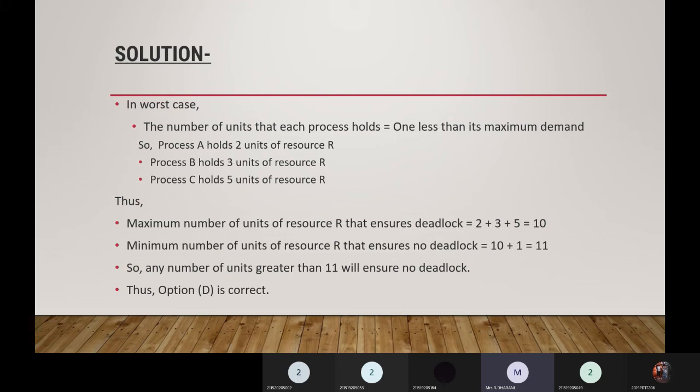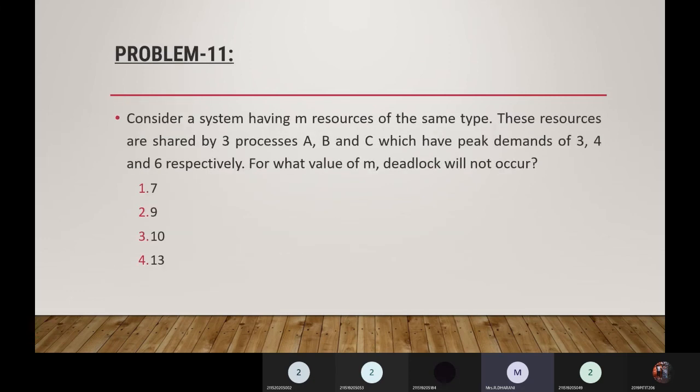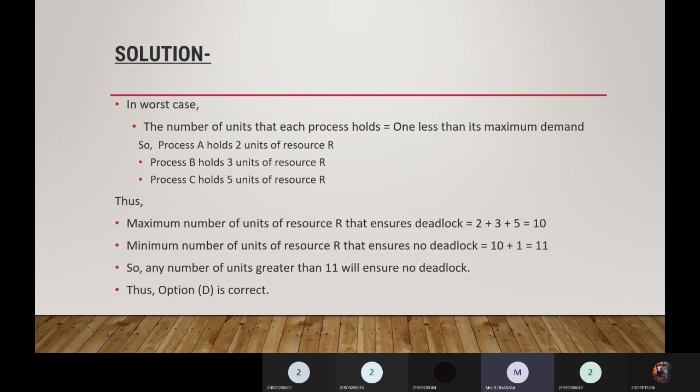And then the minimum number of units of resource R that ensures no deadlock is 10 plus 1, which equals 11. So any number of units greater than or equal to 11 will ensure no deadlock. So option D is correct. What is option D? 13. So 13 resources are required. We can simply add 3 plus 4 plus 6 respectively, but for this kind of question it is easily calculated, though it will not be the same for all types of questions. So just go with the procedure and choose the right option.